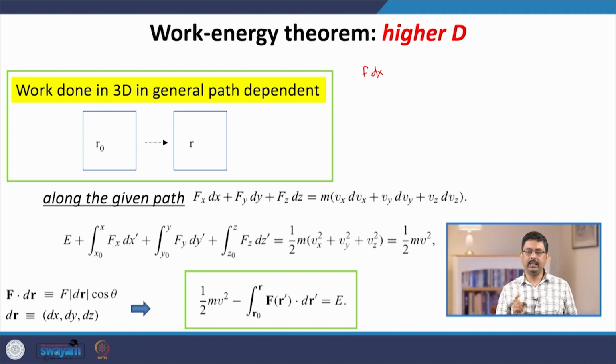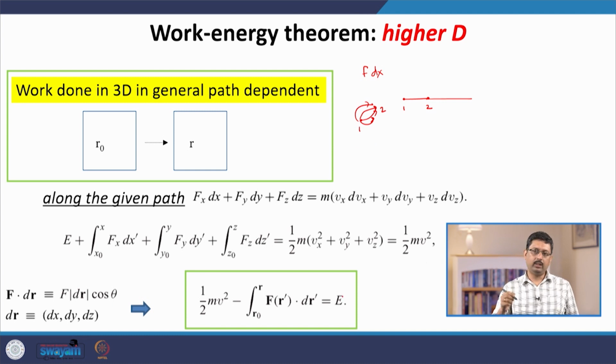This is the key point: when we go to 2D or 3D, there are many different ways to go from point 1 to point 2. So, the path is now no longer unique. In 1D there is only one way to go from point 1 to point 2 if you are moving along a line, but in 2D, on this plane, there are infinite number of ways.